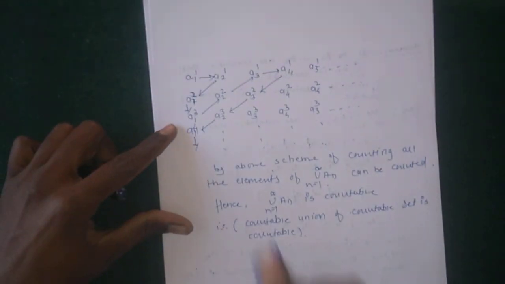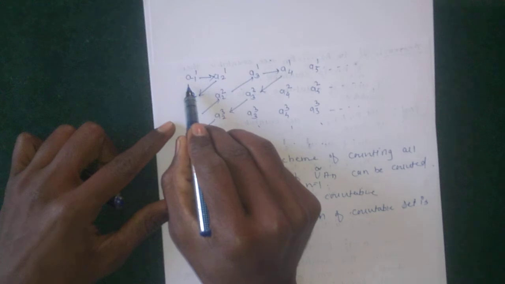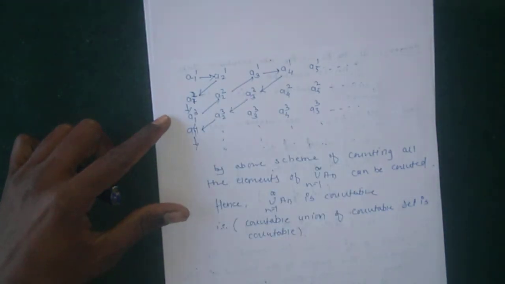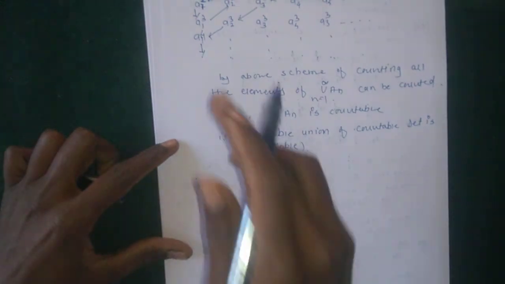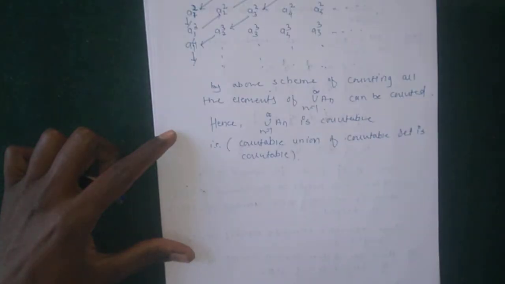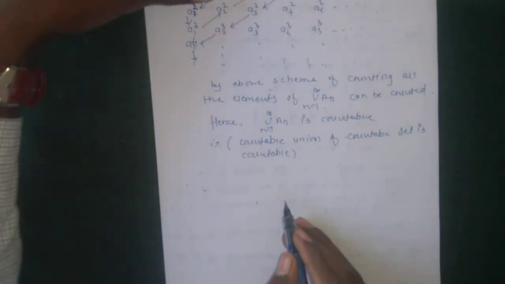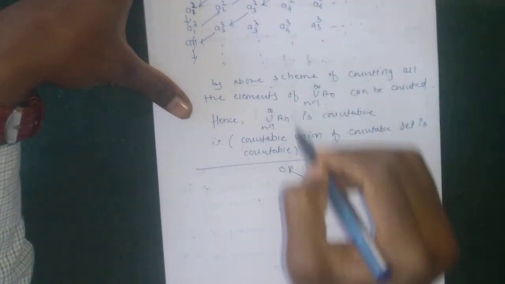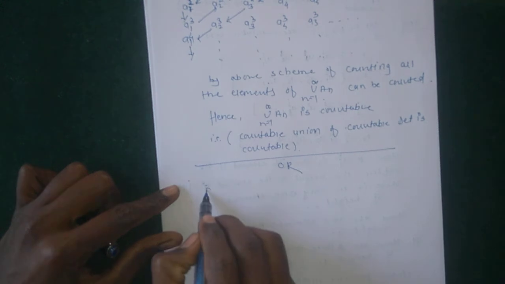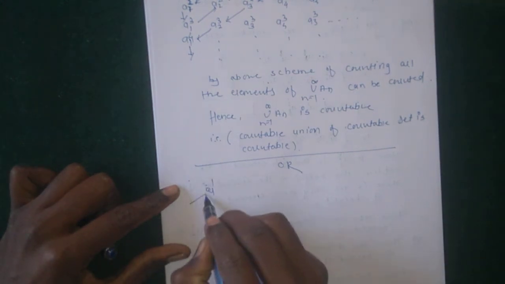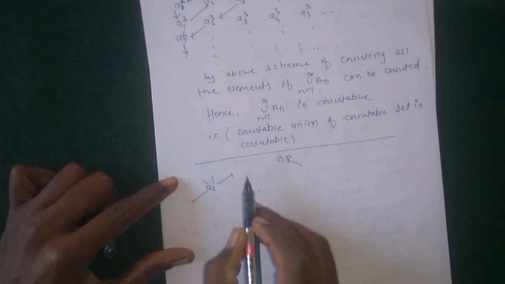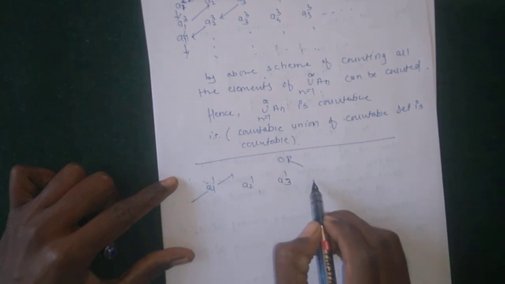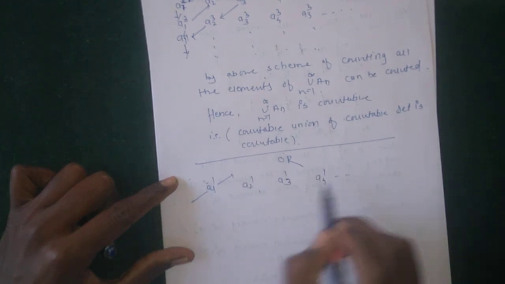Arranging, the first element is suppose A11, then the second elements are A21, A31, A41 and so on.